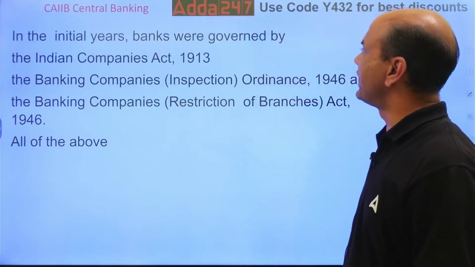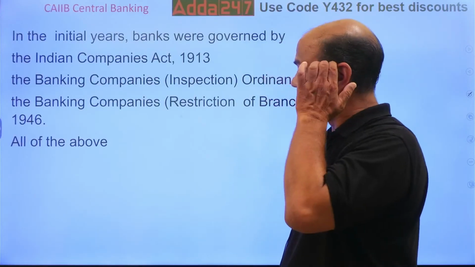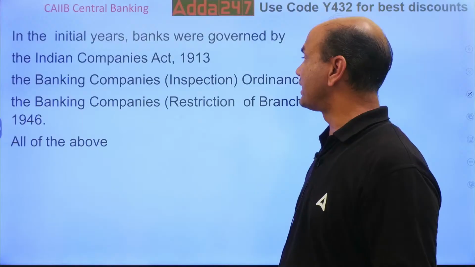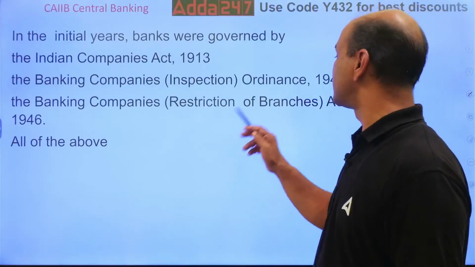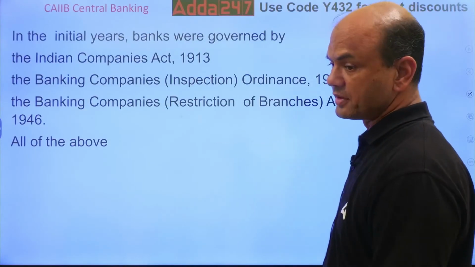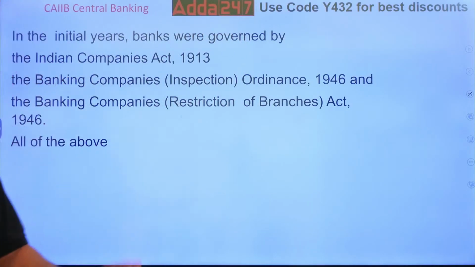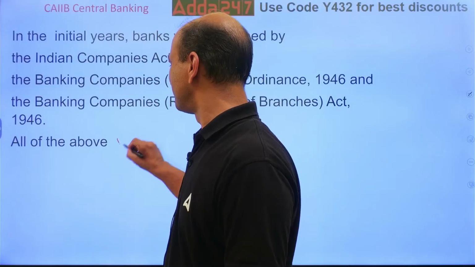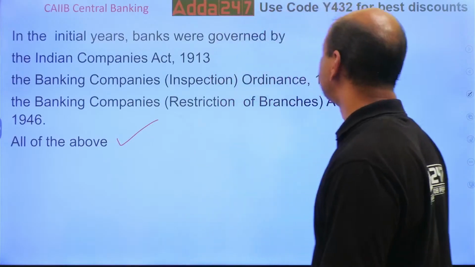In the initial years, banks were governed by which act? Indian Companies Act 1913, Banking Companies Inspection Ordinance 1946, the Banking Companies Restriction of Branches Act 1946, and all of the above. Very typical answer. So in the initial years, the banks were governed by all of the above. Okay, it is all of the above. Got it?